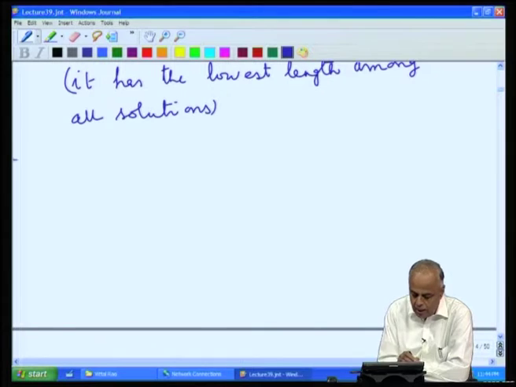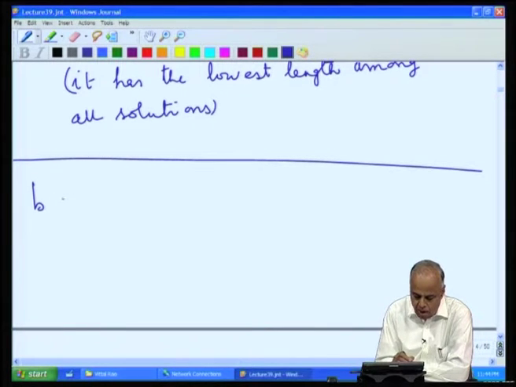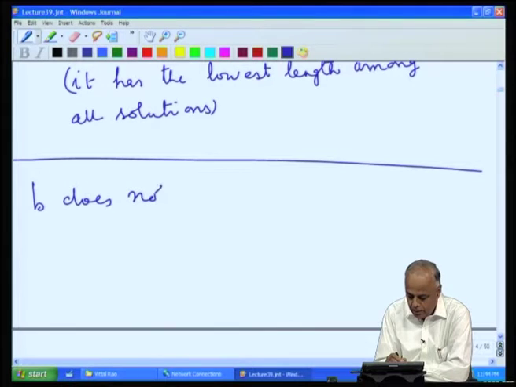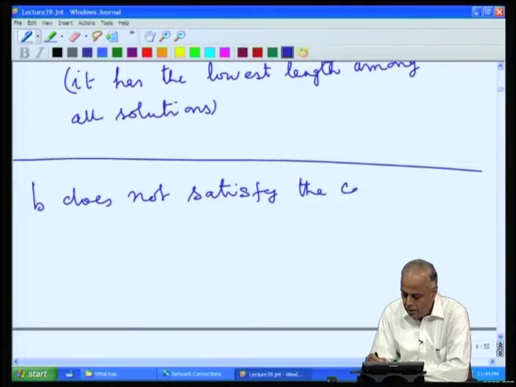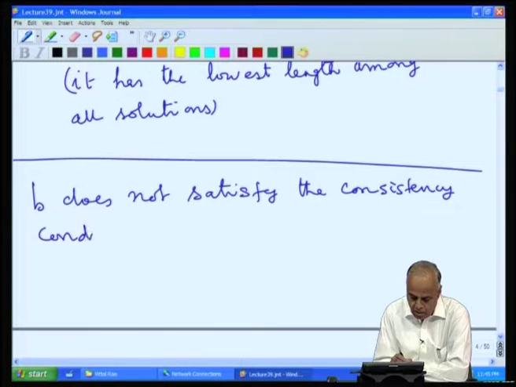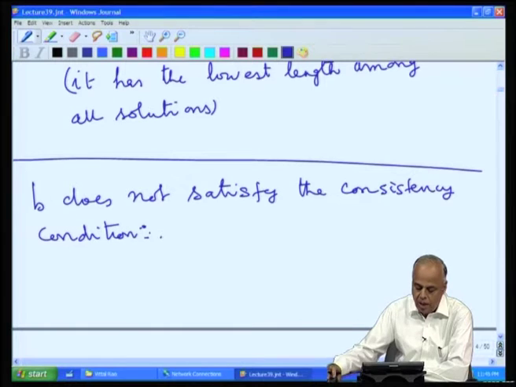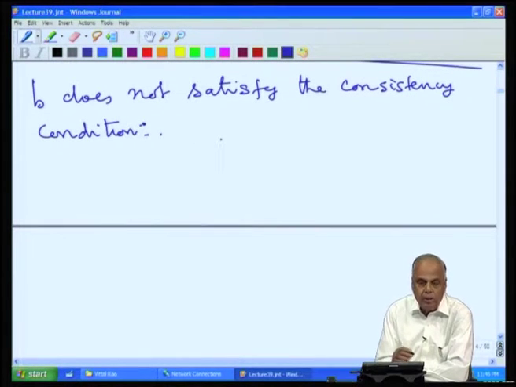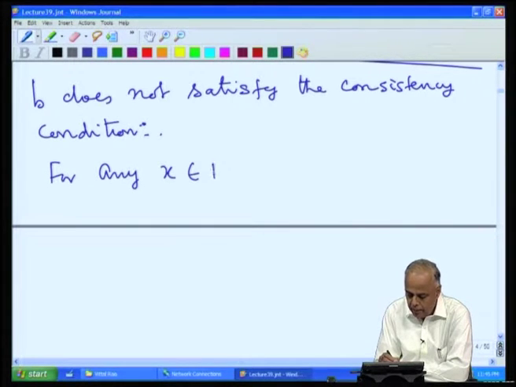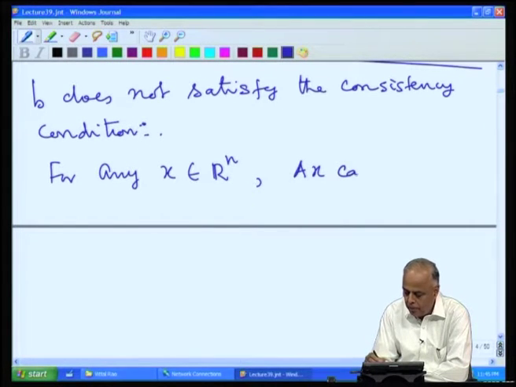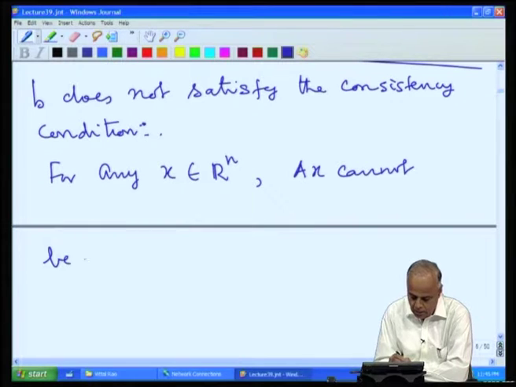So, next we looked at the case when b does not satisfy the consistency condition. This is the case that we have to deal with, and we observed last time that what this means is that for any x in R n, Ax cannot be equal to b.